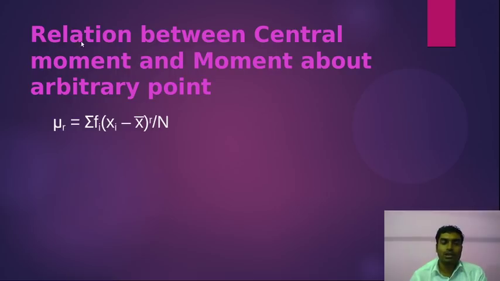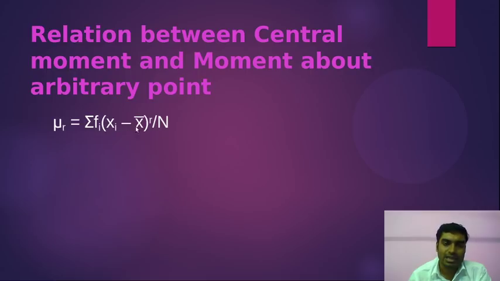So here I will talk about how the central moment and moment about an arbitrary point are related. We start with the central moment. We write the central moment, that is mu r, denoted as the r-th central moment. And after that we write this mu r, the r-th central moment, in terms of the arbitrary moment, that is mu r dash. Okay, so I'll write this mu r by using the definition, no problem.